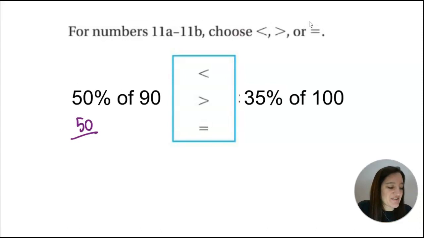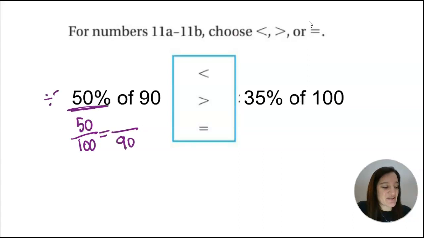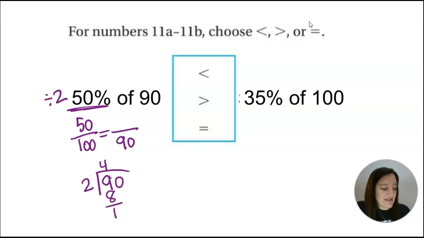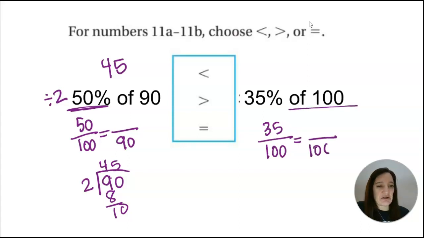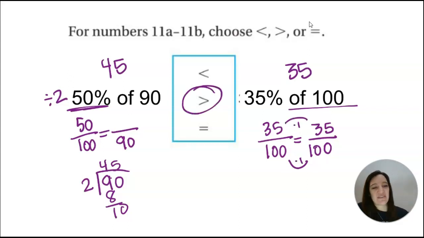Ooh, 50% of 90, 35% of 100. Because this is the percent way, I can go percent over 100, 90, right? Or I can remember, I know what 50% is. We can just divide it by 2. What is 90 divided by 2? It is 45. And 35% of 100, 35 over 100 is my percent. And then out of 100, oh, well, what do I need to make these equal? Just make it 35, right? So 35% of 100 is 35. You're like, oh, look, there's a times by 1 relationship. Okay, so 45 is greater than 35.